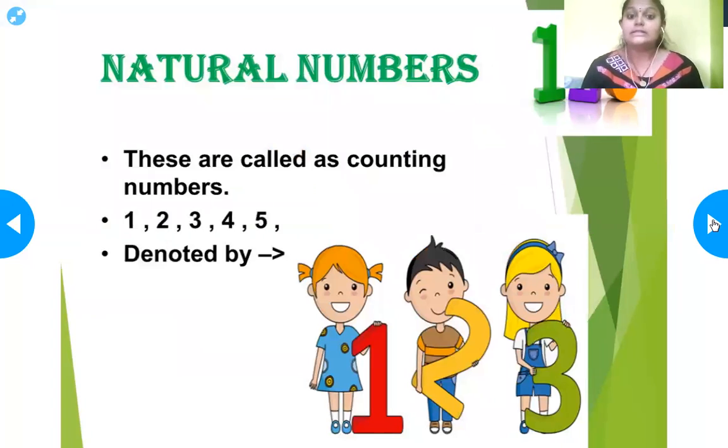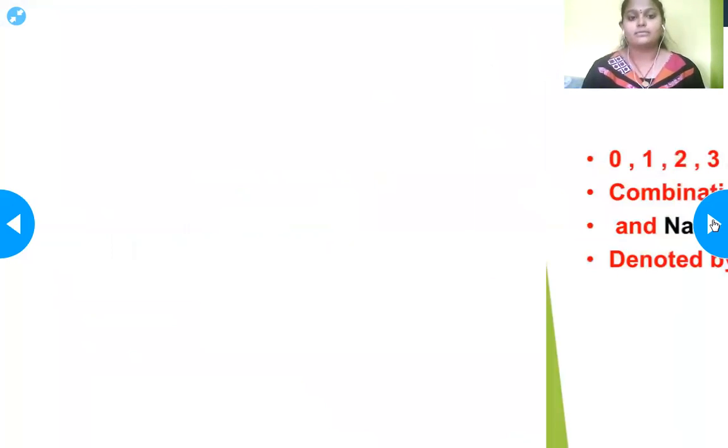Natural numbers. These are called counting numbers. What are natural numbers? Natural numbers are called counting numbers. They start from 1, 2, 3, 4, 5 and go on. So they are denoted by N. So what are natural numbers? They are counting numbers.